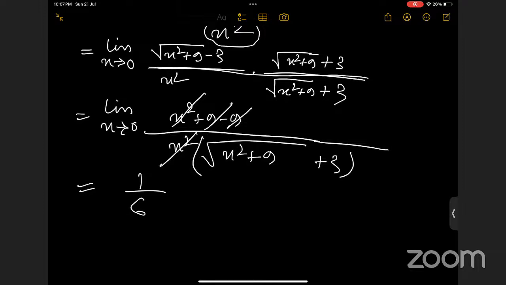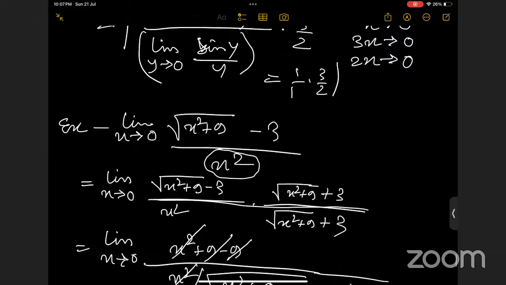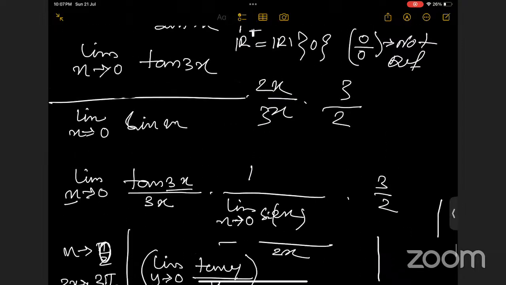So if you have any doubt, you can ask now. Otherwise, we can end this session. Ma'am, other than conjugate or rationalization, what can we do to adjust the function? Because this didn't come to my mind when I was solving it, the conjugate one.